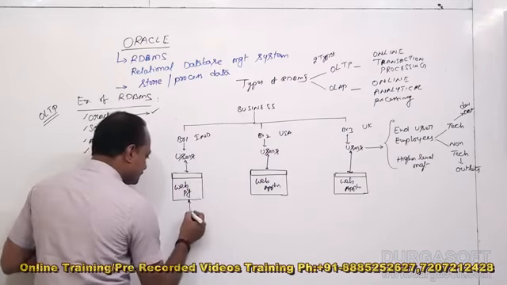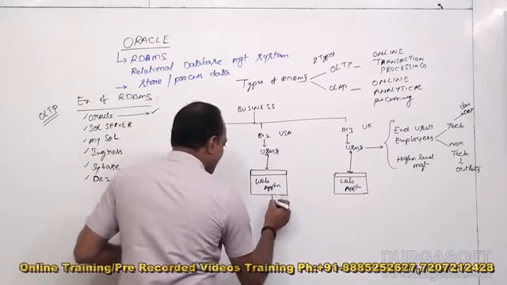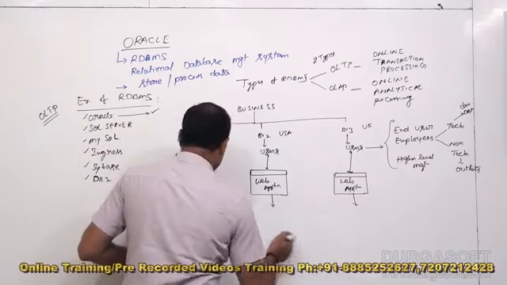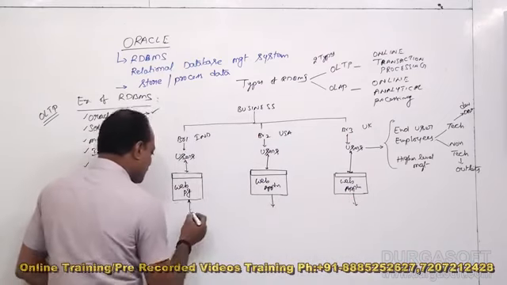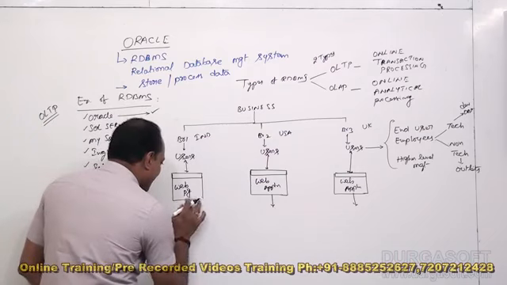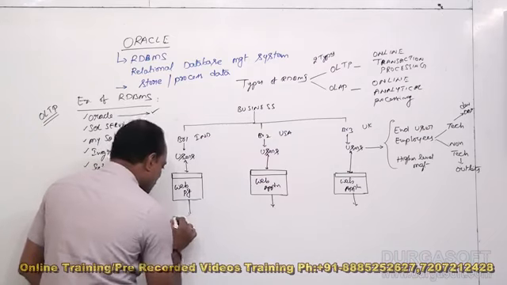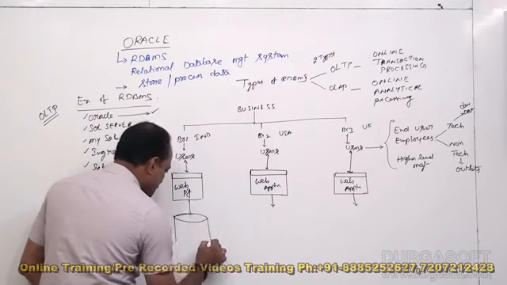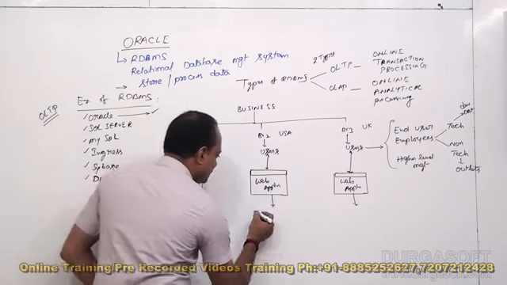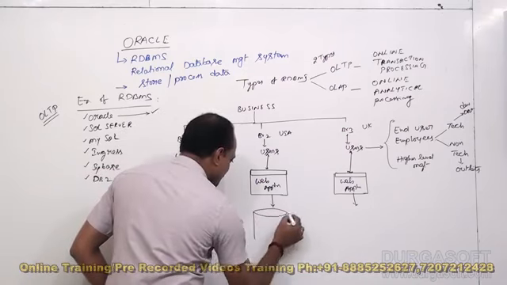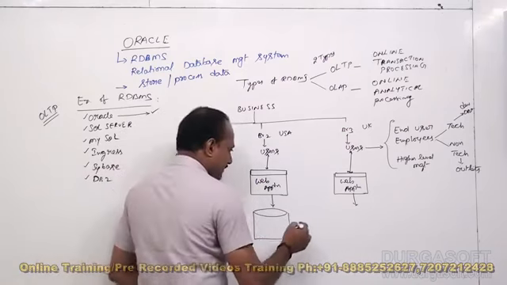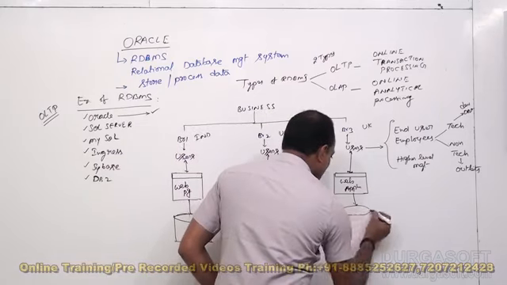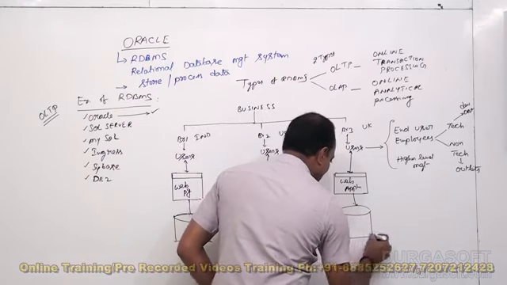Whatever data is generated in the front-end application should be saved in the back-end database.